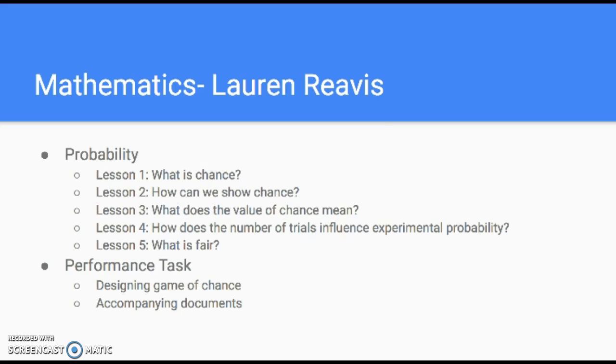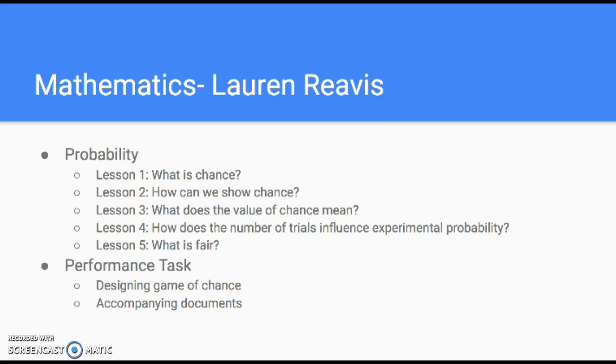So they're actually going to be conducting experiments in lesson 4 and looking at experimental versus theoretical probability. And they'll do it individually, then they'll pair up, then they'll get into small groups, and then we'll combine all the class data to observe the pattern as the number of trials increases.